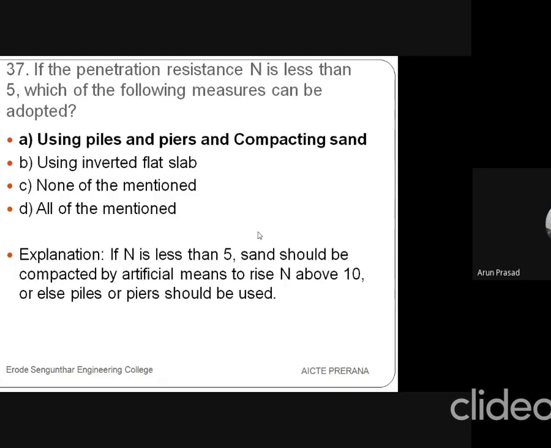Like that we will use compacting sand. So artificially the penetration resistance may be above 10, or else piles will be used.